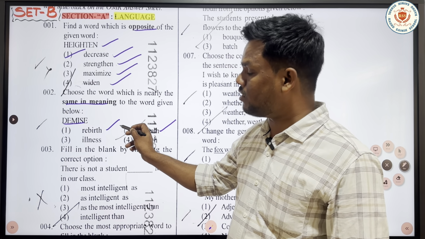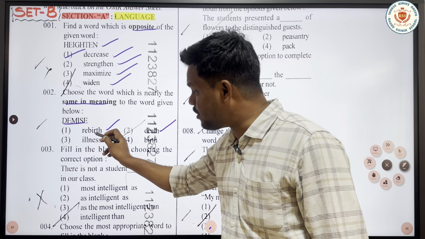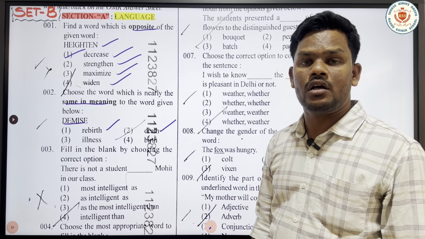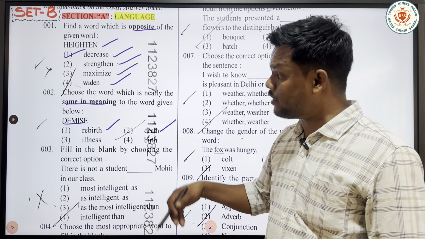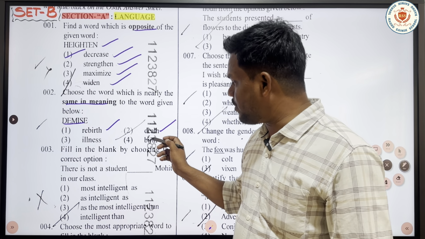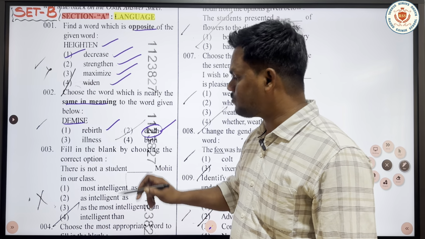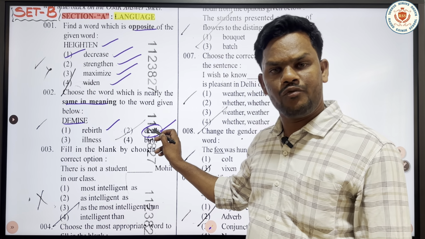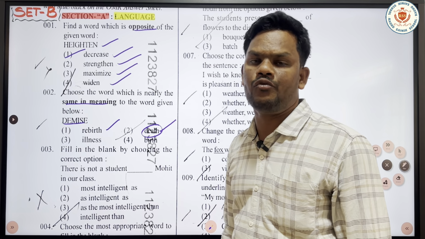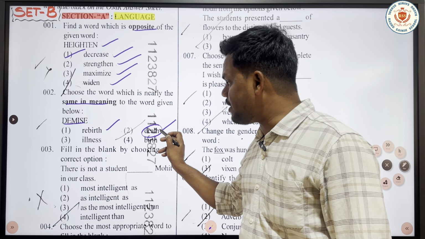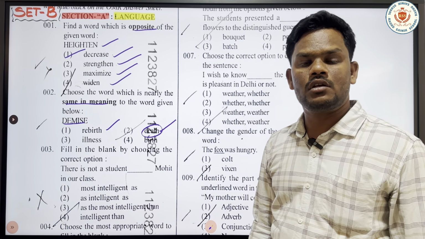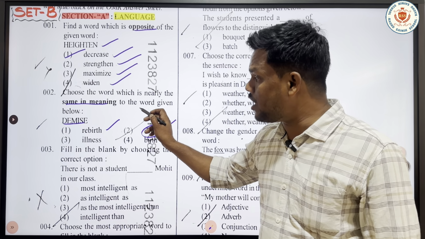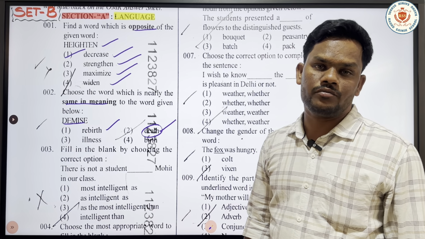And illness is also not matching the word demise. So that is why we can take the word death. Death is an informal word, and demise is a formal word. Demise and death both have the same meaning. So that is why the synonym of demise is death.